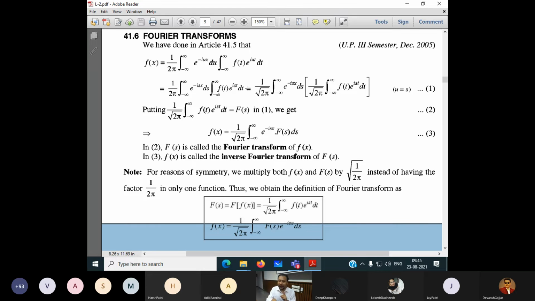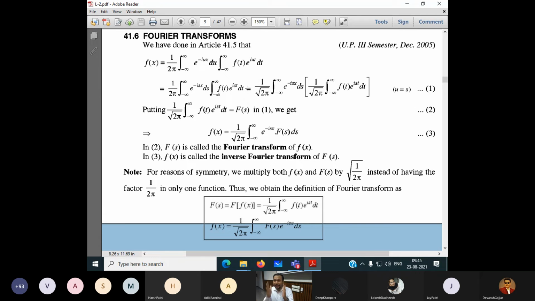At the basic level it is not mentioned here; in the general study it comes. Time domain is going to transform to S, which is the real part, plus I sigma, the imaginary part.